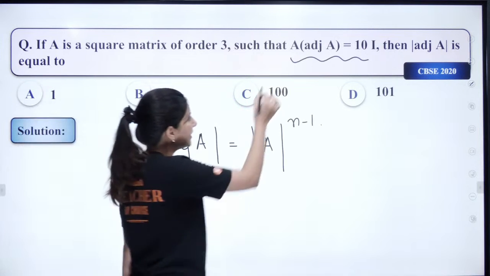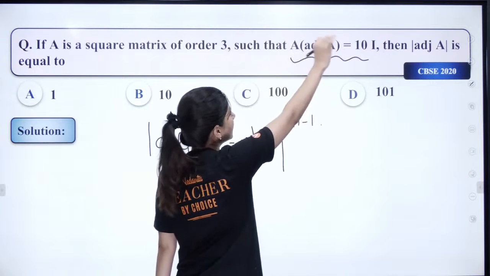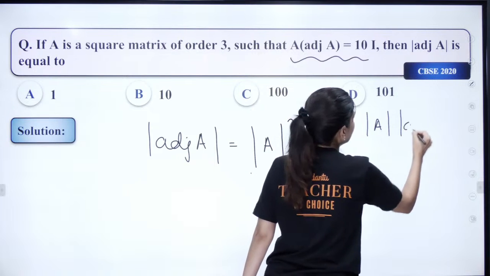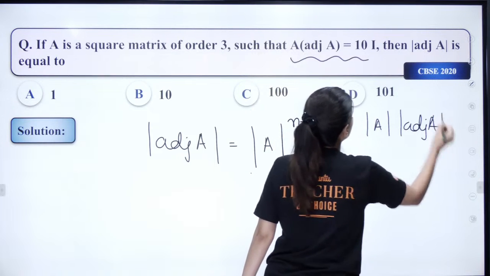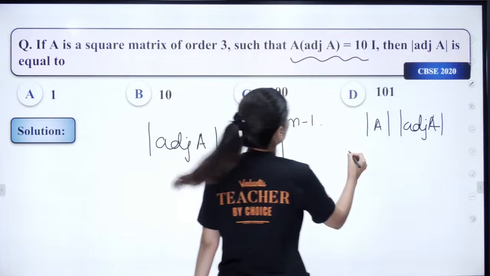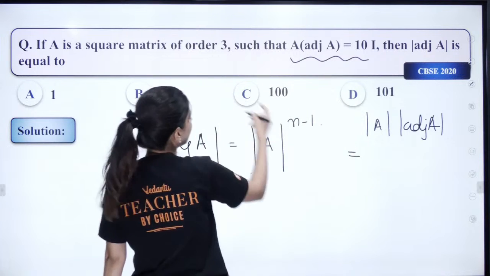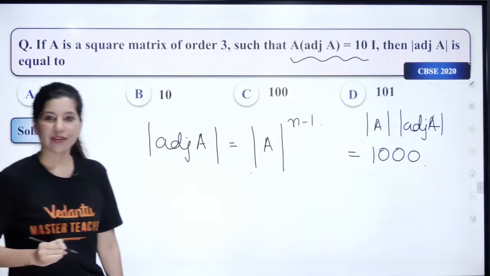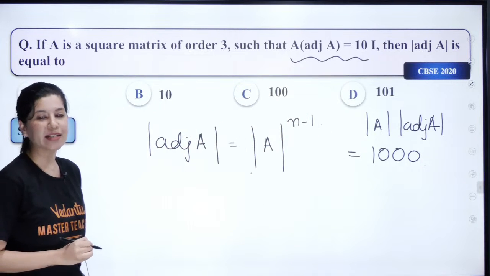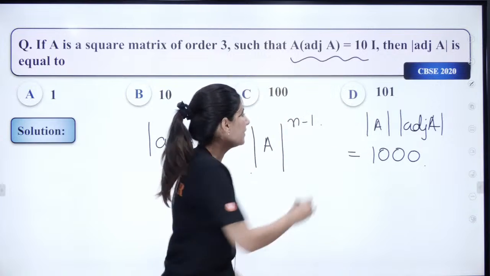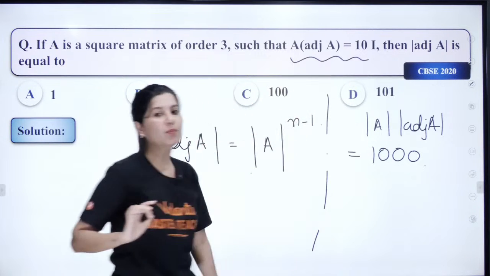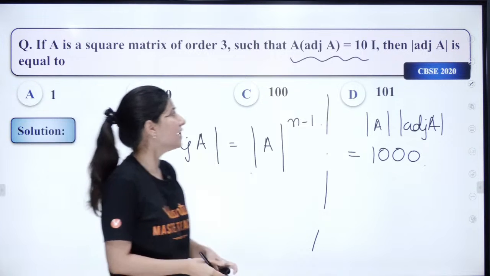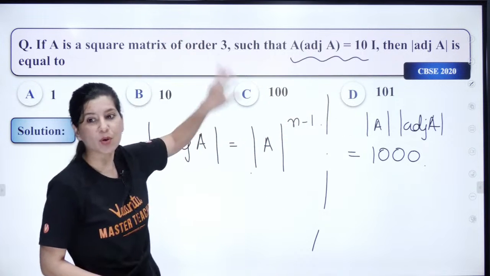So determinant A is 10. From here you can just write down that determinant A is 10, right? If you take determinant on both sides, this is 10 cubed, so this is coming out as 1000. Taking determinant on both sides, determinant A times determinant adjoint A will be equal to 1000, because 10 cubed, using that property.